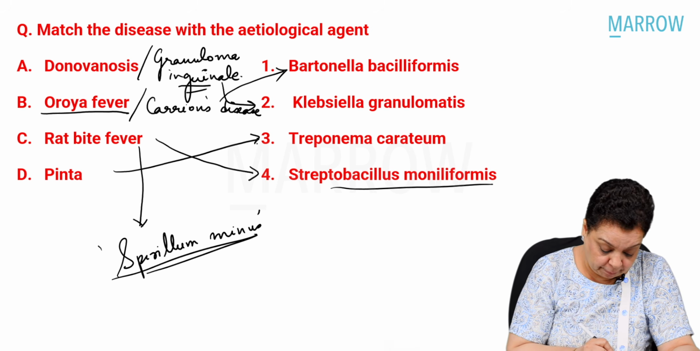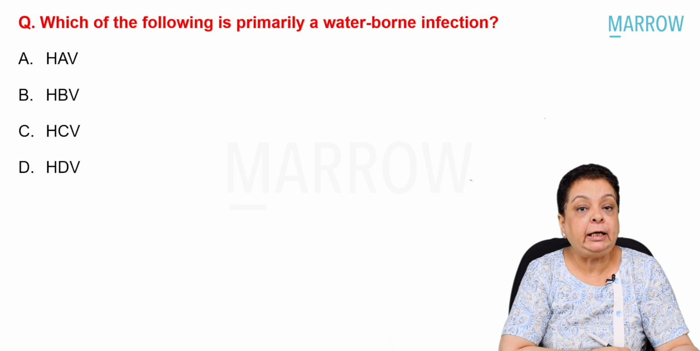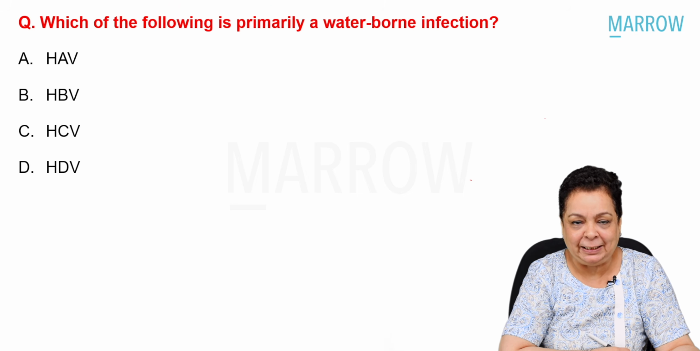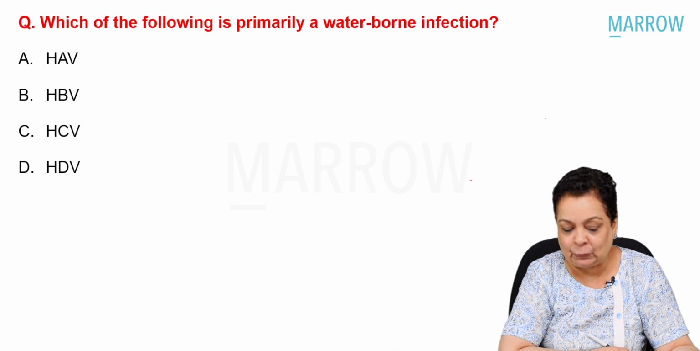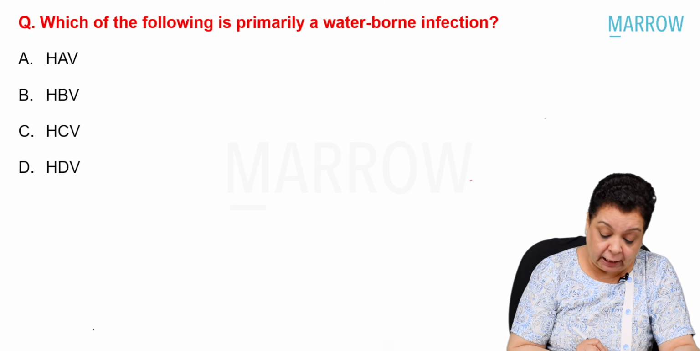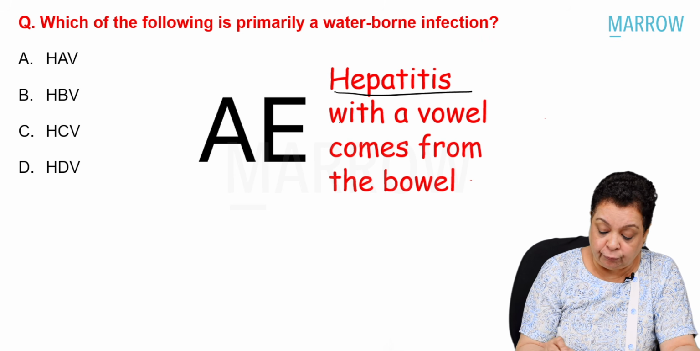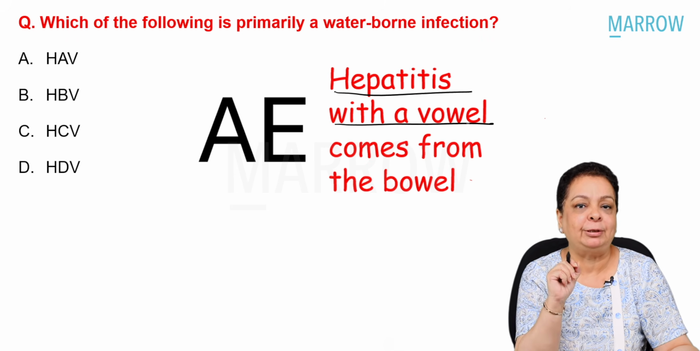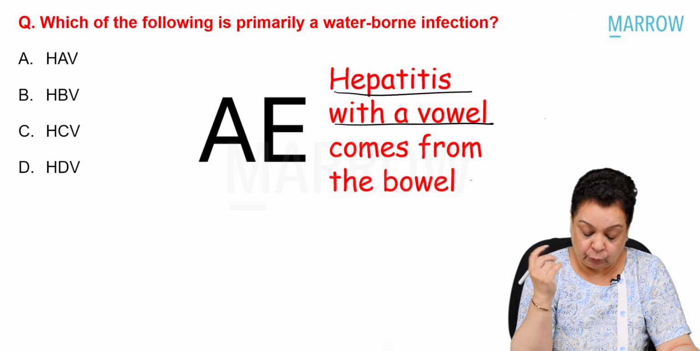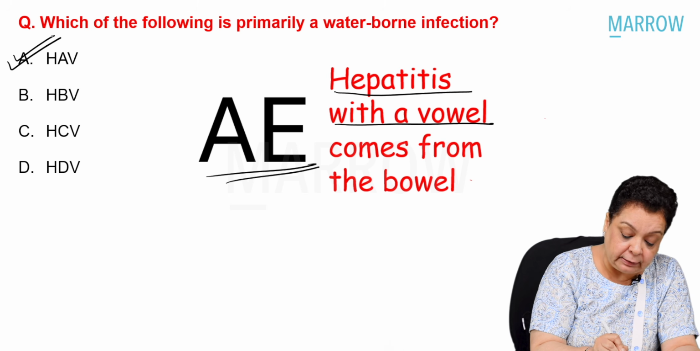Which of the following is primarily a waterborne disease? Hepatitis A, B, C, and D. We know there are 5 hepatitis-causing viruses, out of which A and E, these are vowels. A and E, remember, hepatitis with a vowel comes from the bowel. So these are waterborne. The rest of them are transmitted by other routes, right? So this is a very easy way to remember. So obviously, what is our answer?